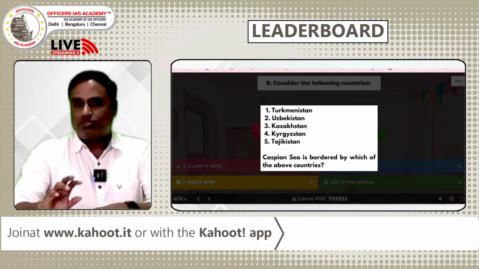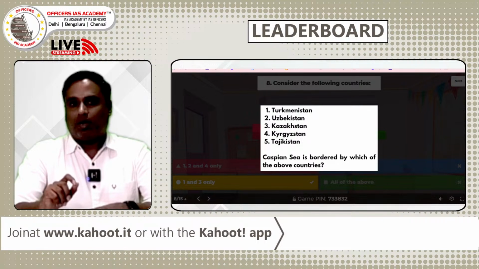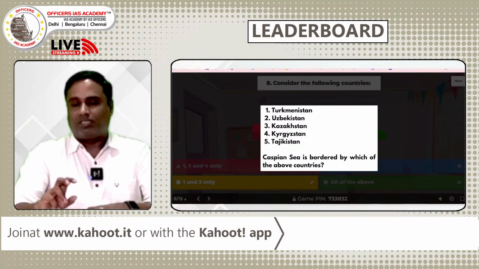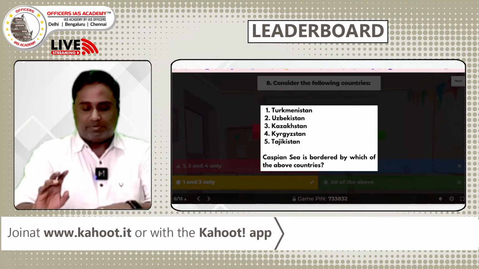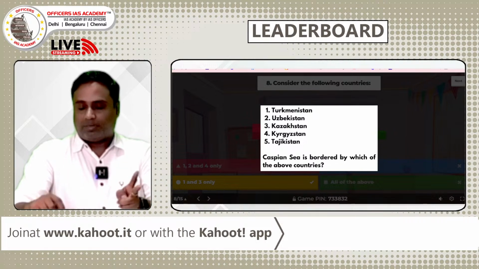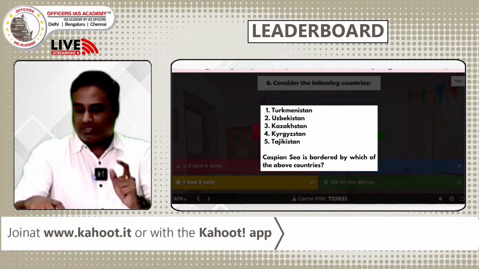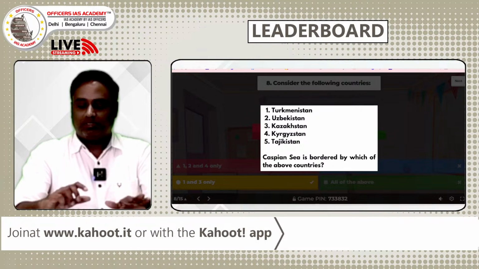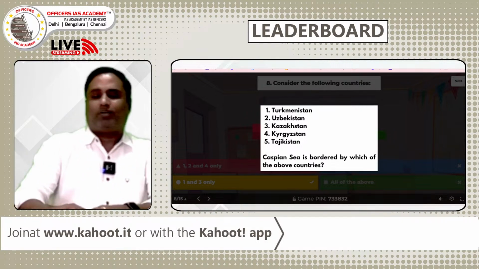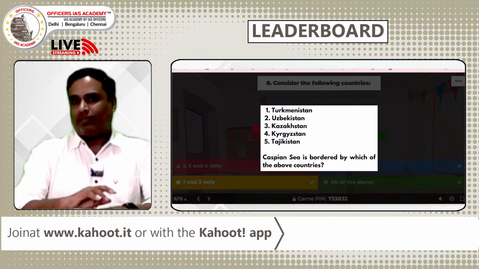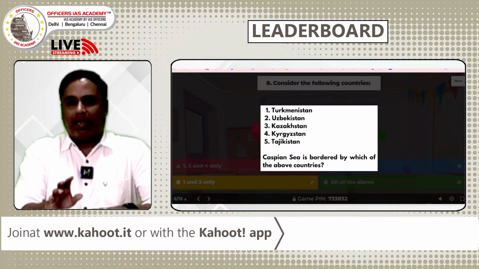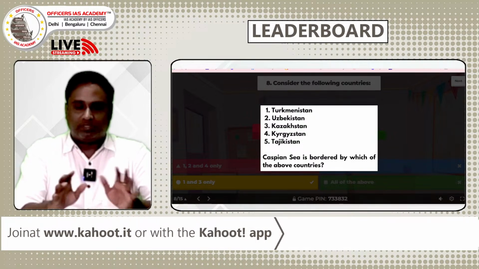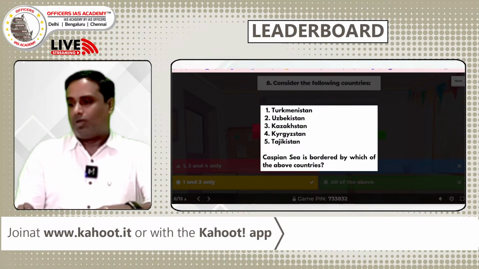Normally we use a code word here, RAKIT, R-A-K-I-T. This is the terminology we normally use in civil services. R for Russia, A for Azerbaijan, K for Kazakhstan, I for Iran, T for Turkmenistan, which share borders with the Caspian Sea. In the same way we have code words for the Black Sea, Mediterranean Sea and Aral Sea, like all the water bodies that share international boundaries. That's good. We go to the leaderboard now.